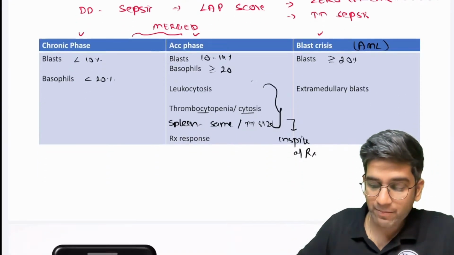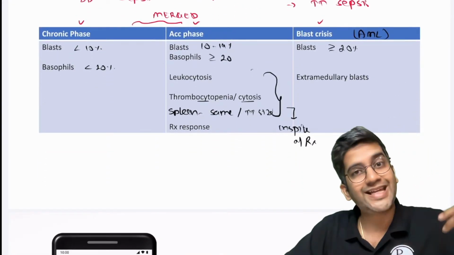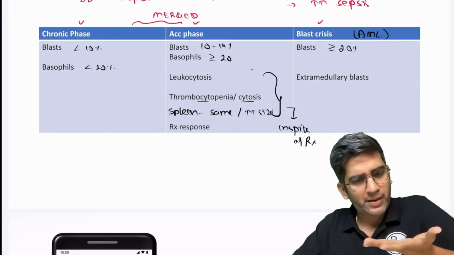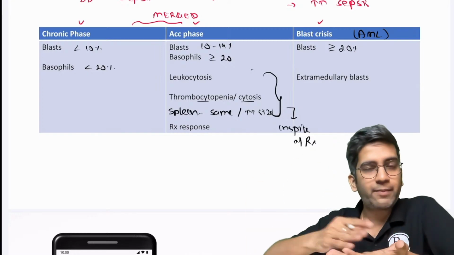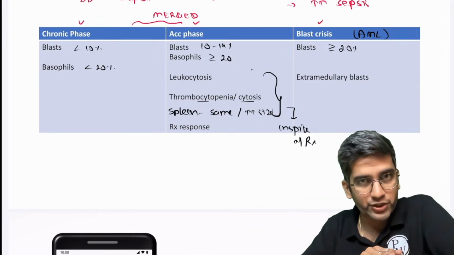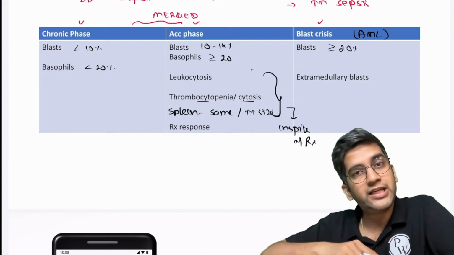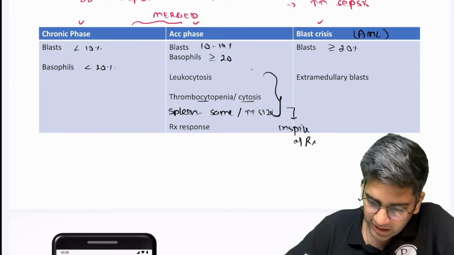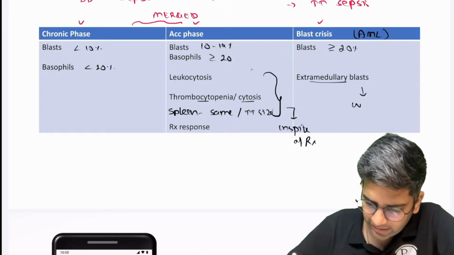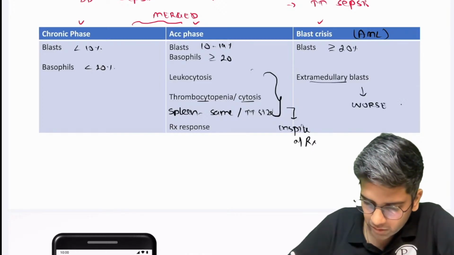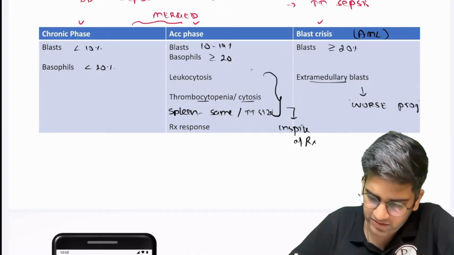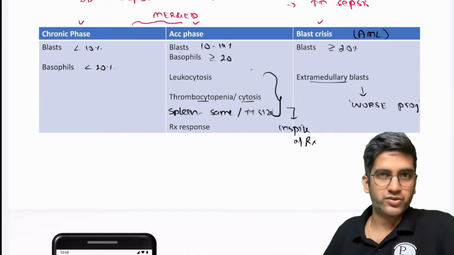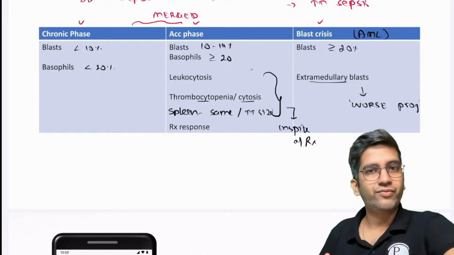Rishank, why AML is having a worse prognosis secondary to CML is, CML is already a tumor. I'm having a normal tumor. On top of that, I'm having more and more new mutation, which is making the CML AML. So obviously it will have worse prognosis, right? Or I have extramedullary blast. This obviously will have the worse prognosis out of CML. The lifespan is very less when a CML becomes an AML. That's a blast crisis. Fine. Okay. So this is how we categorize.